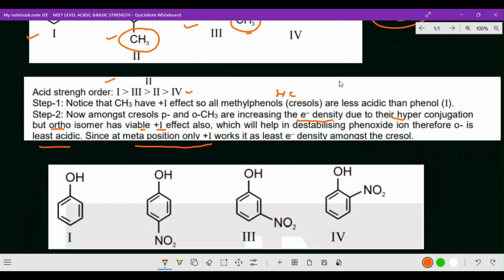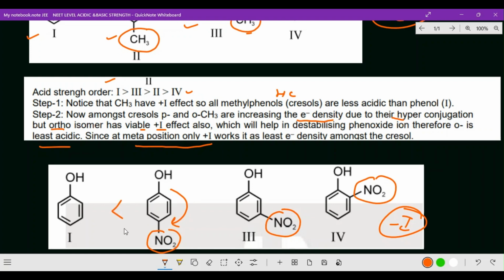Okay, now next question. Here phenol, next to one, that same expected question, here it has come. So here the nitro group is more electronegative, so naturally it has a minus I effect. The minus I effect will increase the acidic strength. So in that way, para nitrophenol is stronger than phenol.